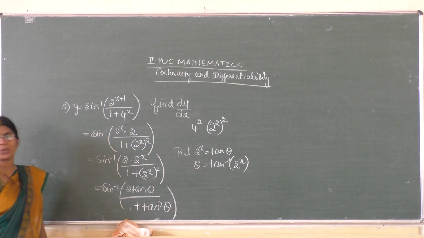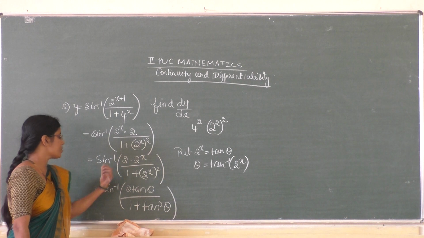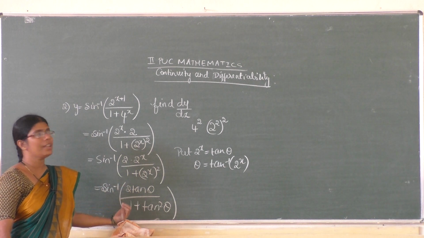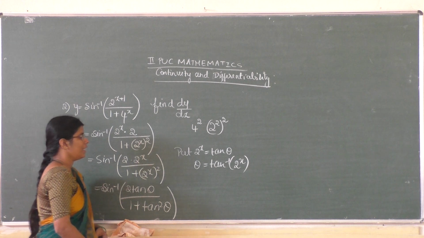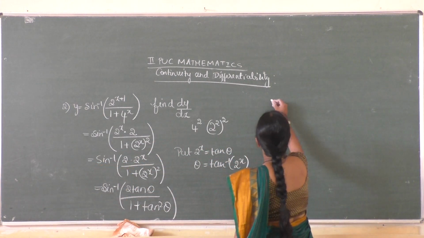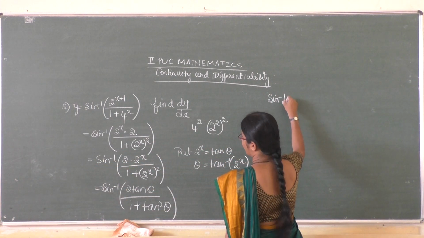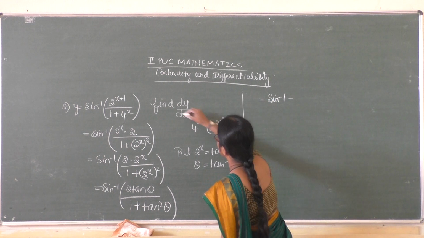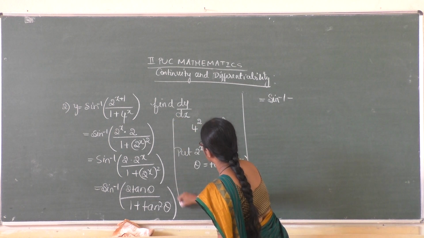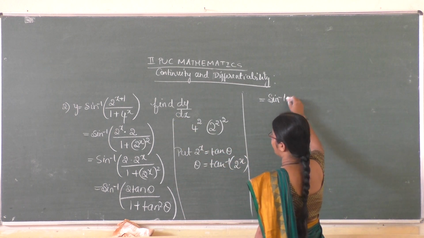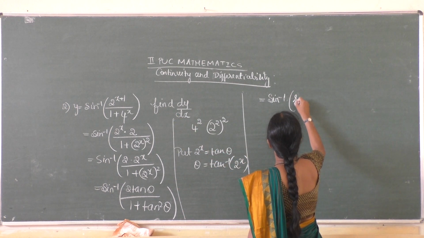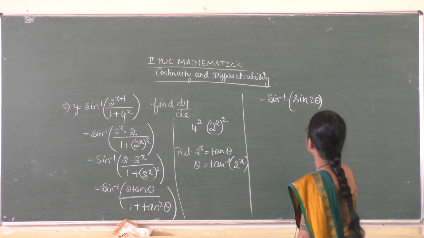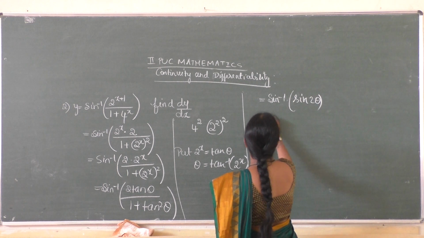That is nothing but sin inverse of sin 2 theta, since 2 tan theta divided by 1 plus tan square theta is sin 2 theta.